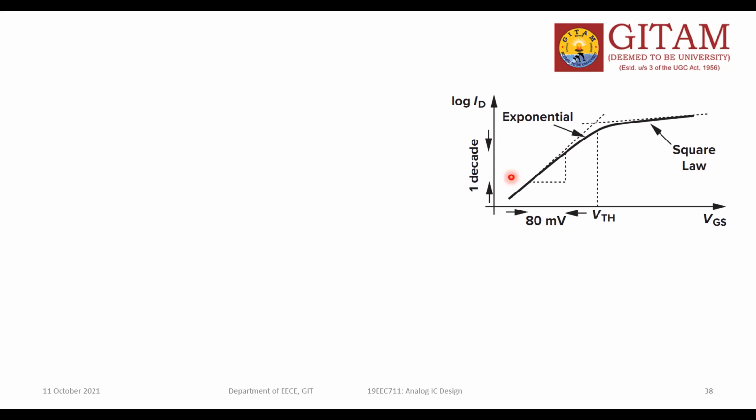Dynamic power consumption is when the device is working, whatever power it is consuming. When it comes to static power consumption, the device is in the off region. Am I correct or not? So this is the off region. Whenever you say the device is off, you feel the device will not flow any current.